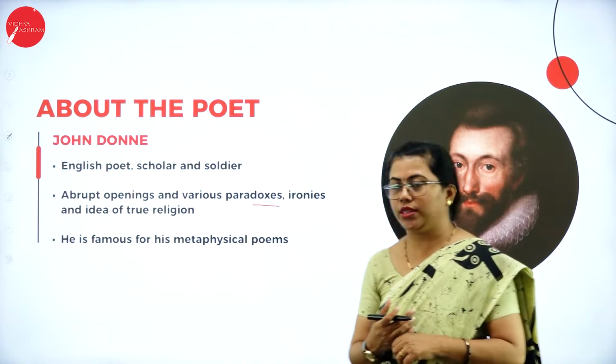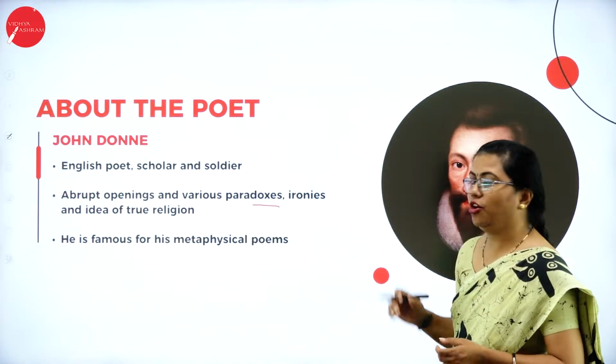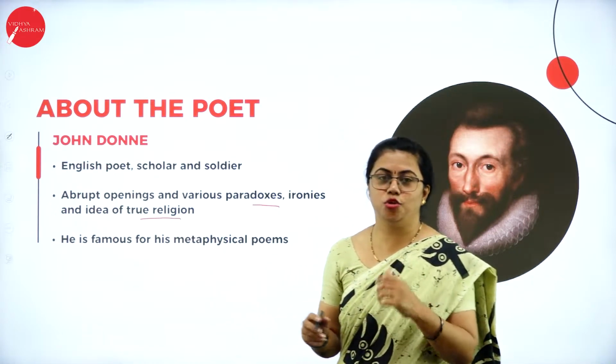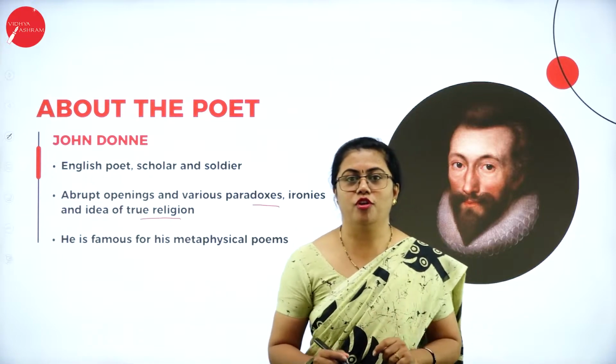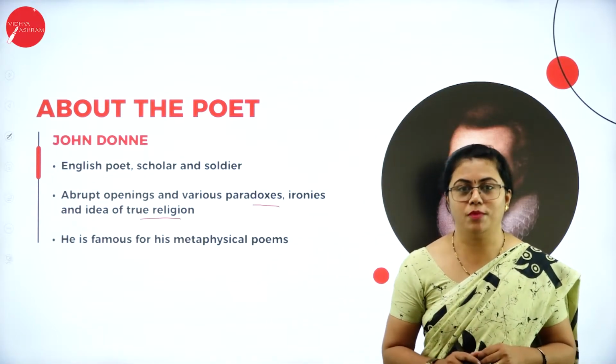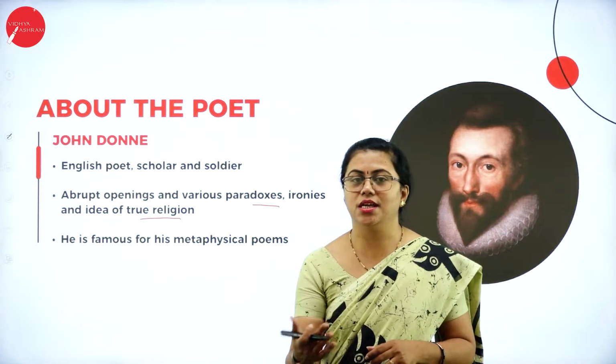So here you can see ironies are there, and the idea of true religion. He is talking about true religion, that is humanity. He doesn't argue for Christianity or whatever religion he belonged to, but he argues for humanity, the ethics of life he wants to give to humans, that is, the readers.